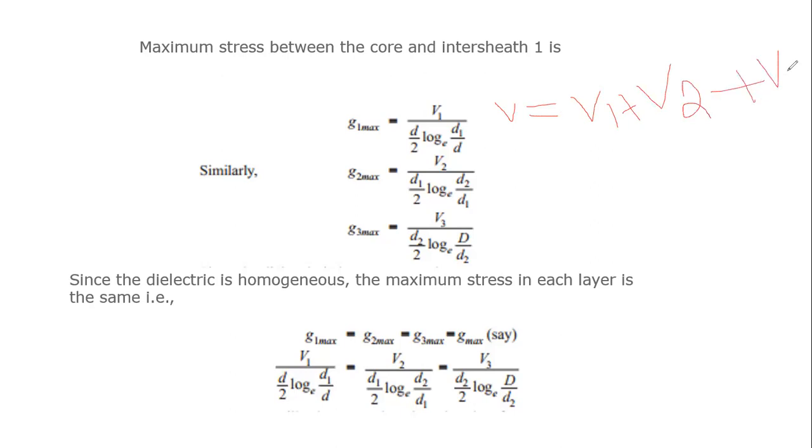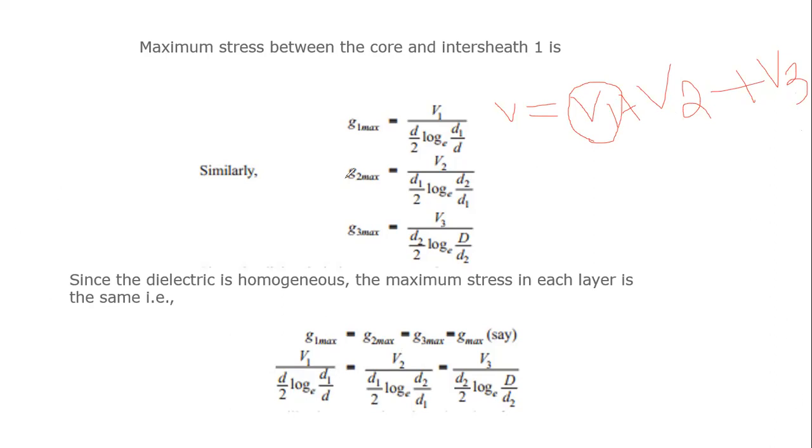In this case, V1 is the potential gradient for the conductor to intersheath layer 1, V2 is the potential gradient for intersheath layer 1 to intersheath layer 2, and V3 is the potential gradient for intersheath layer 2 to the lead sheath.